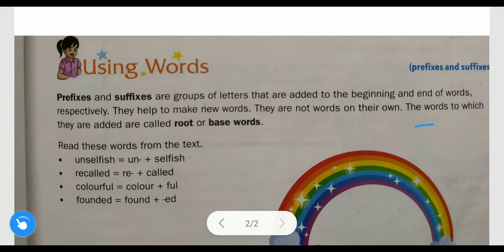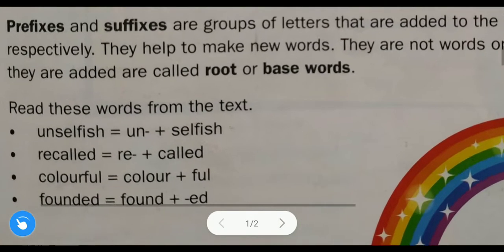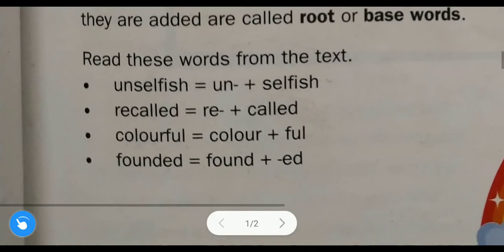The words to which they are added are called root or base words. So the word to which we add prefixes and suffixes is called a root or base word. Now we will see the examples. From the examples you will understand everything. Don't worry.